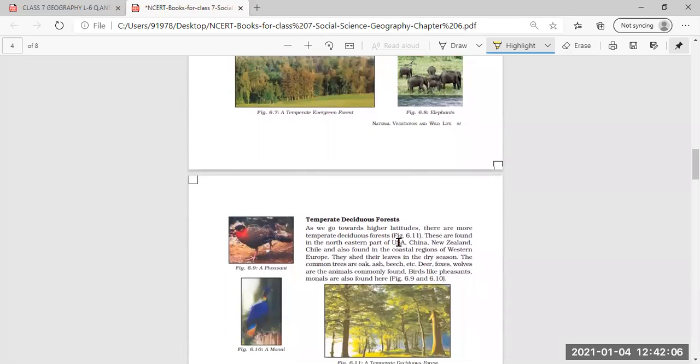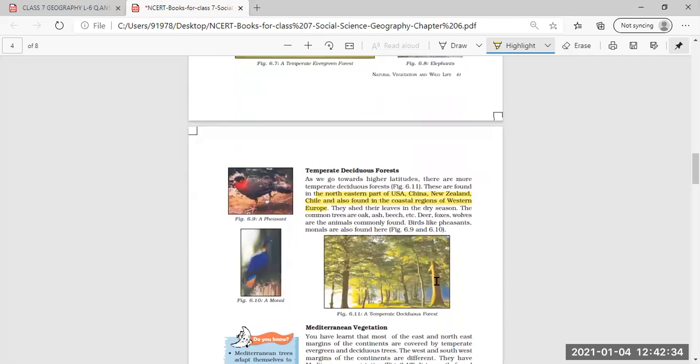And then further, temperate deciduous forest, again we have read about in this, and they are found in the northeastern part of USA, China, New Zealand, and in central regions of Western Europe. So this is the location of this temperate deciduous forest, and they shed their leaves in the dry season. Like tropical deciduous, in these temperate deciduous forests also the trees shed their leaves in the dry season. And the animals found here especially are deer, fox, wolves, and birds also, like pigeons and monals are found here.